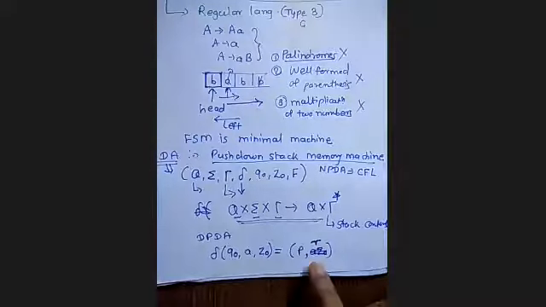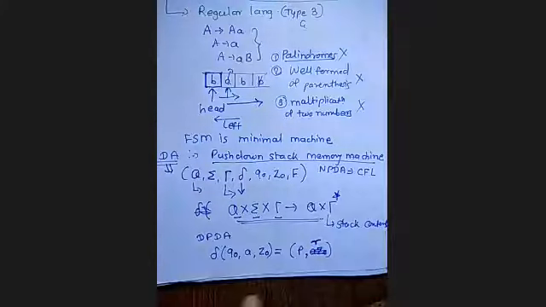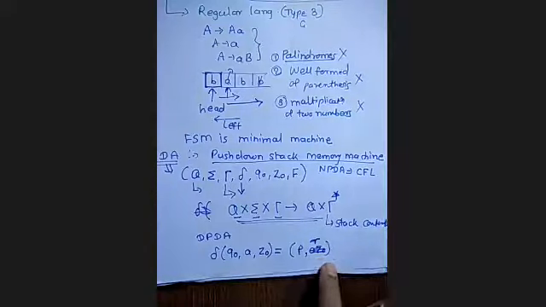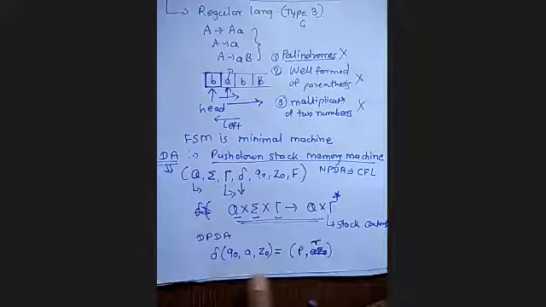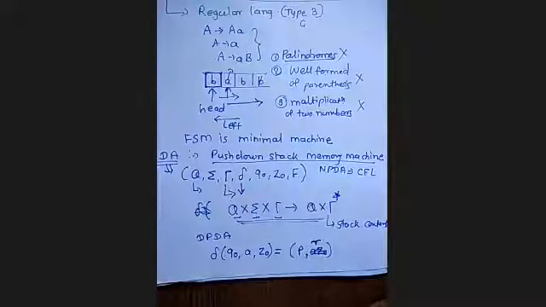It can be Z0 if nothing is done on the stack, that is, no push or pop operation is performed. The third case is that this symbol A may be pushed onto the stack, and not necessarily one symbol at a time. Multiple symbols may be pushed onto the stack, or multiple symbols may be popped from the stack.